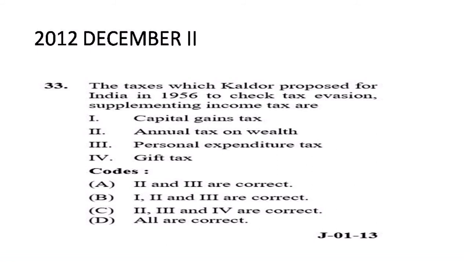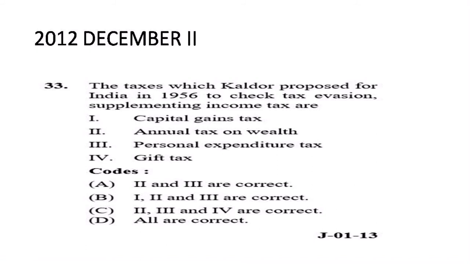Next question, this was a question that was asked in 2012 December paper 2. The question is the taxes which Kaldor proposed for India in 1956 to check tax evasion supplementing income tax are. तो इसमें जो correct answer है that is all of the above. So ये जो taxes थे these were basically proposed by Kaldor in 1956 for India to check the tax evasion, कि कोई tax की चोरी तो नहीं कर रहा.